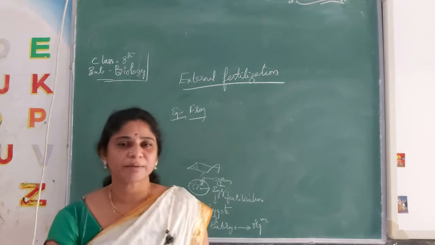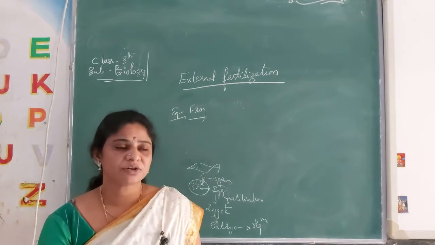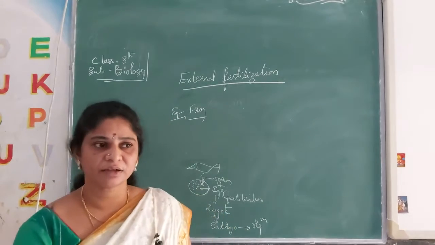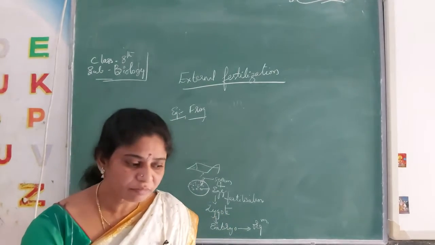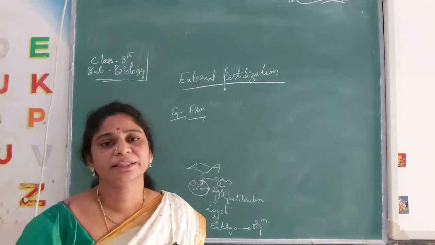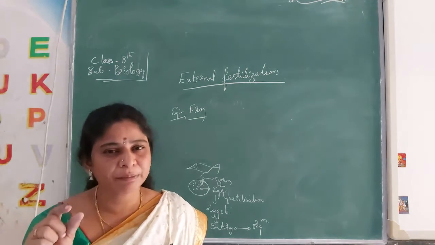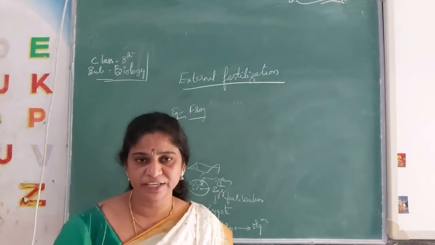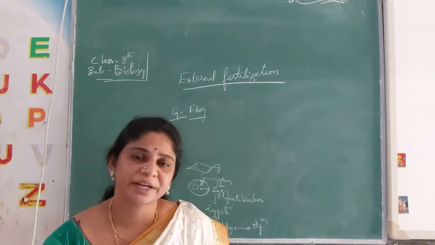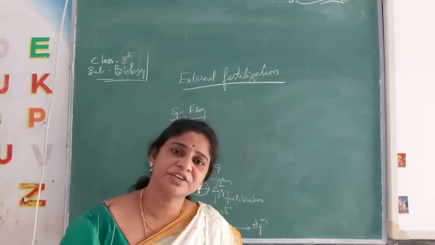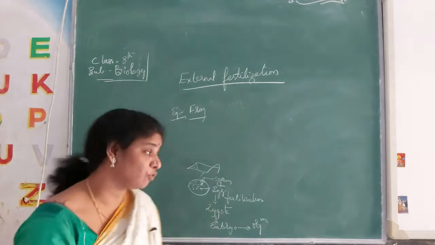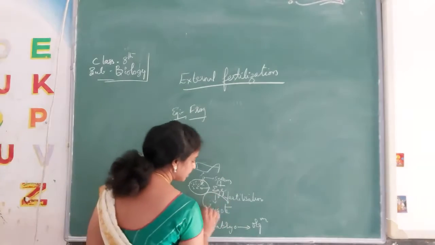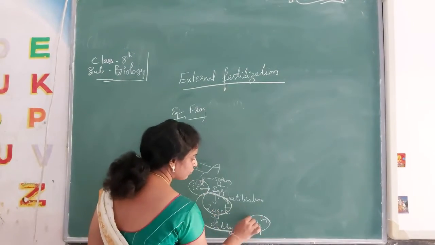So what is happening here? The fish has a certain time period. For example, in human beings the pregnancy period is 9 months. Even a fish has a certain time period for development from the fertilization, from the zygote to the formation of the organism.